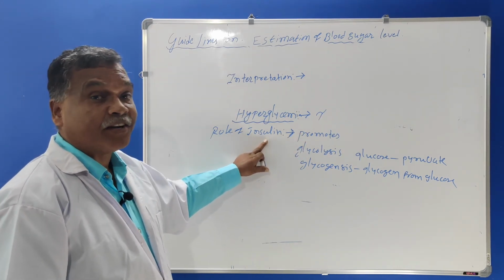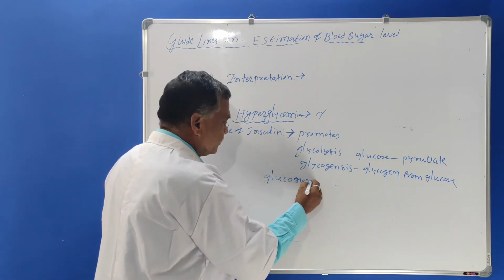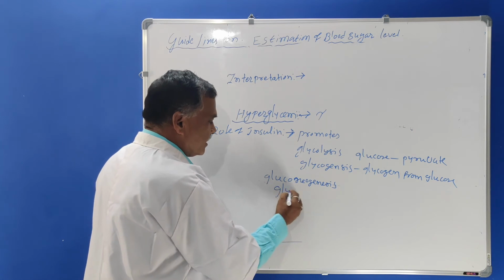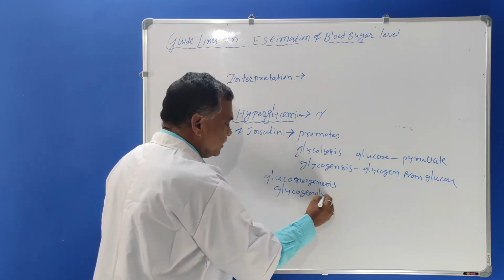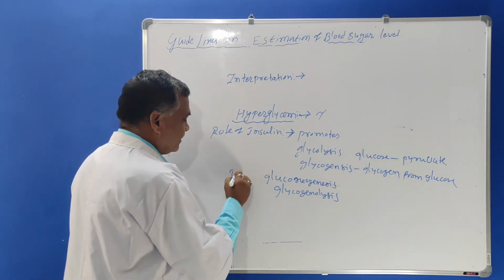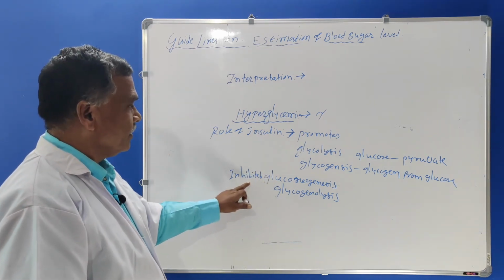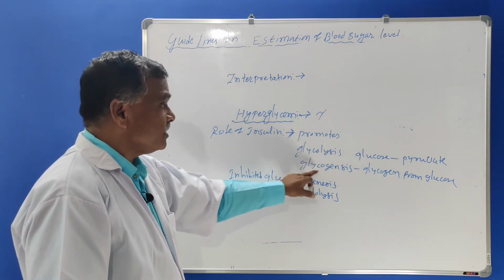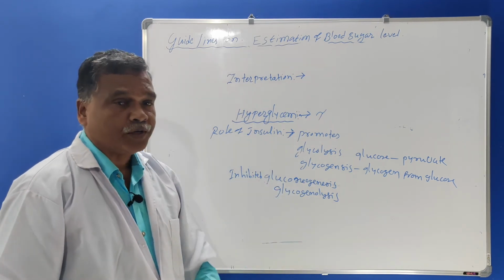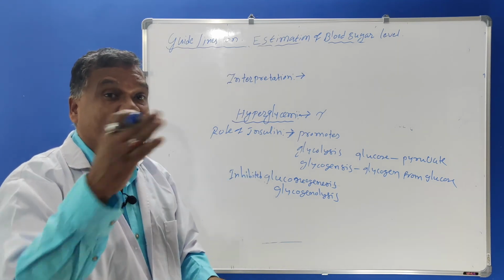And what will be the inhibition here? The gluconeogenesis and the glycogenolysis are inhibited by the insulin. This insulin promotes glycolysis and glycogenesis, but it inhibits gluconeogenesis and glycogenolysis. Gluconeogenesis is a metabolic process where glucose is formed from amino acids.